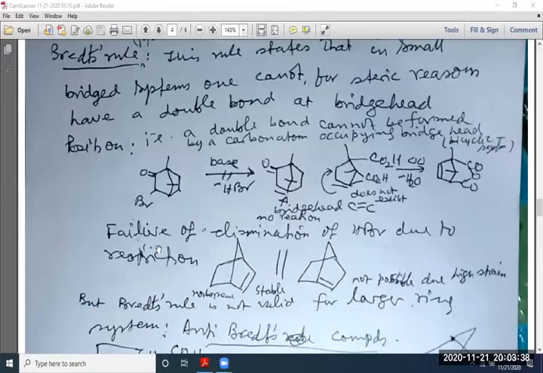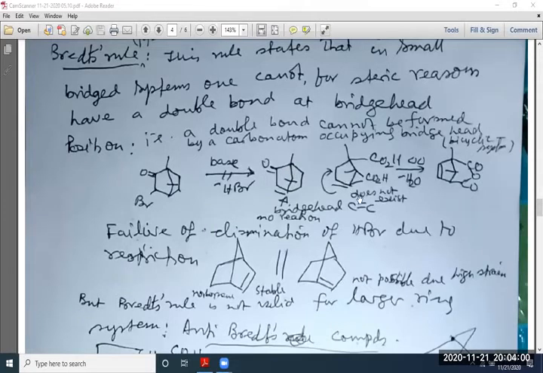For example, this is a bromoketone. So if you treat it with base, then accordingly HBr should be eliminated and form this, but it is not possible. So I have given this a cross. That means the reaction does not occur.